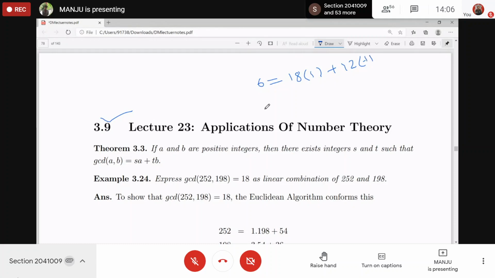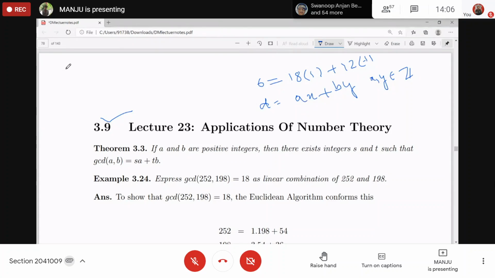So this means you have written D, the GCD of A and B, as a linear combination, that is AX plus BY, of the A and B for which we have the GCD, okay? And here X and Y are integers. Understood? Clear? Yes, ma'am. So every D you can write this way.